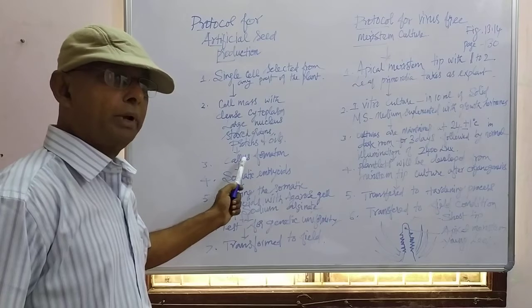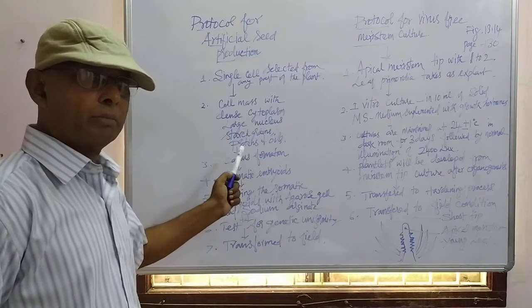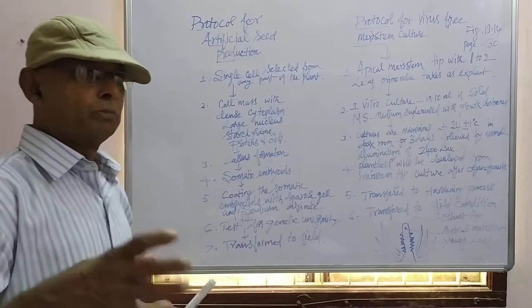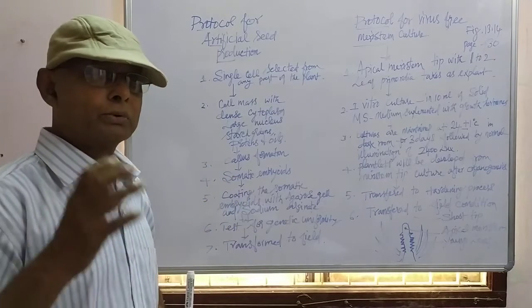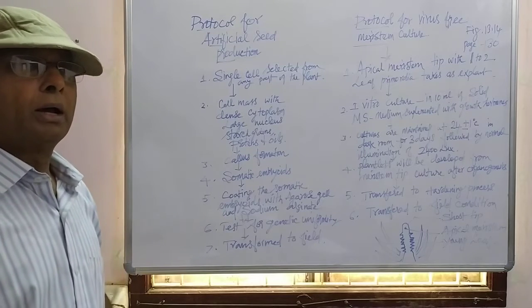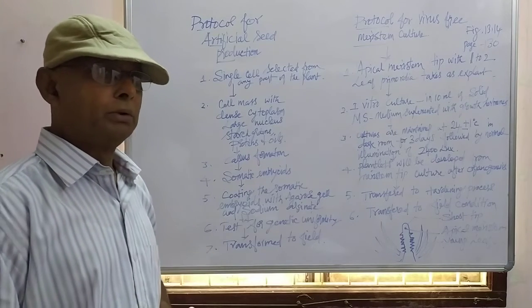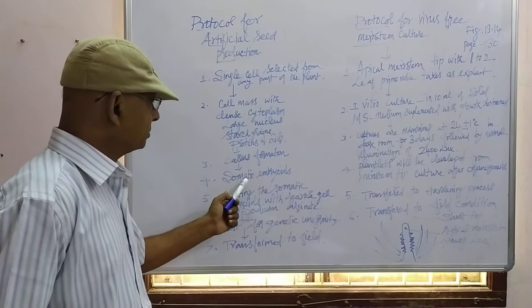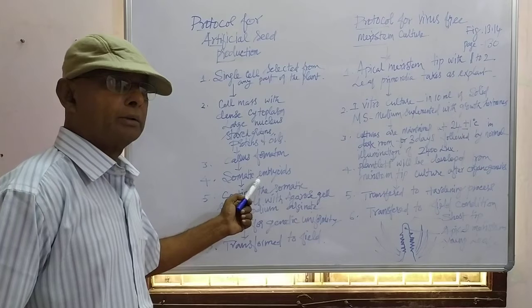Callus, as I told you, is an undifferentiated mass of parenchyma cells. By hormonal concentration, if you supply plant hormones added to the nutrient medium, the callus is converted into somatic embryoid.